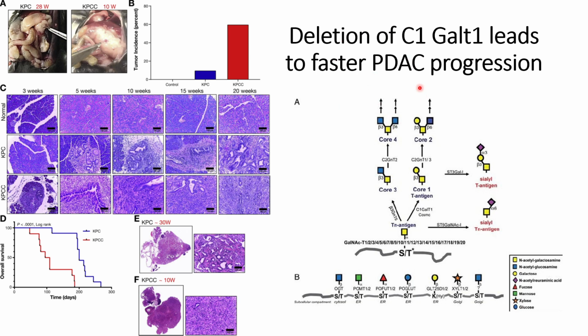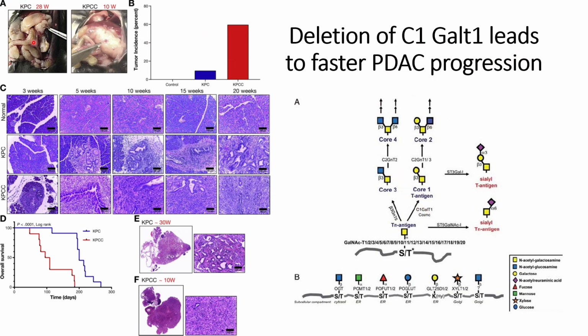In PDAC, a lot of aberrant glycosylation has been observed in terms of truncation of the O-glycan on the MUC16 protein. So they hypothesize that it could be because of a C1GalT1 disruption that might have occurred in the pancreatic cells, which leads to PDAC metastasis or higher PDAC progression.